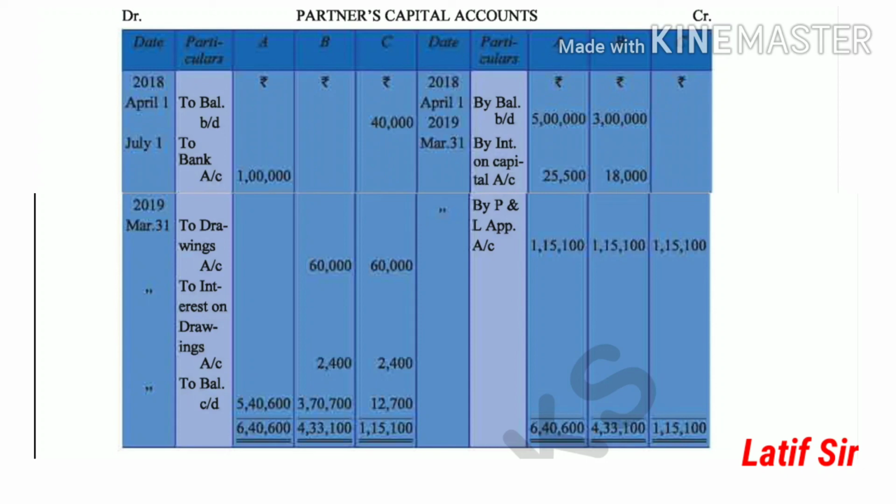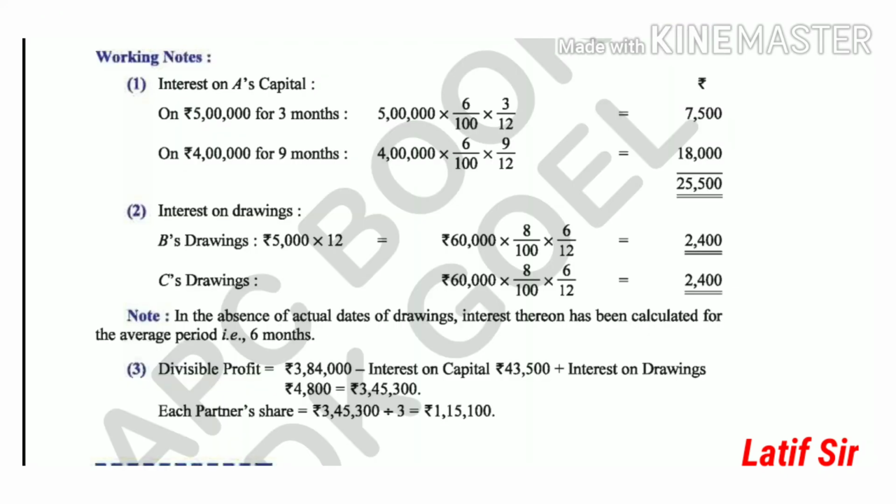A 5,40,600, B 3,70,700, and C 12,700. So the opening balance was given, and after adjustment these are the closing balances. You have to know what is credited and what is debited in the partners' capital account; you have to remember. It is important for the next topic.